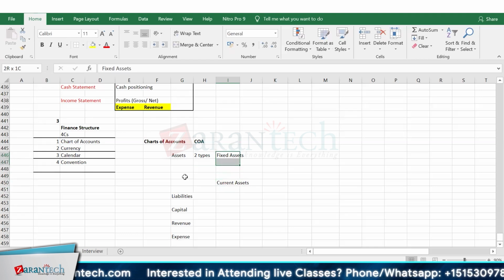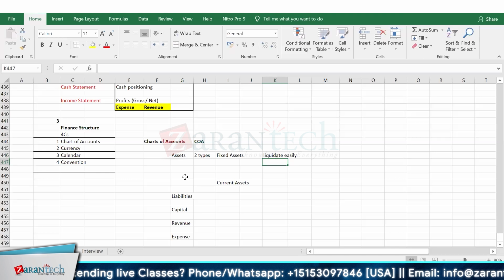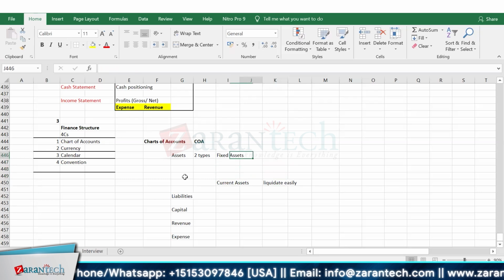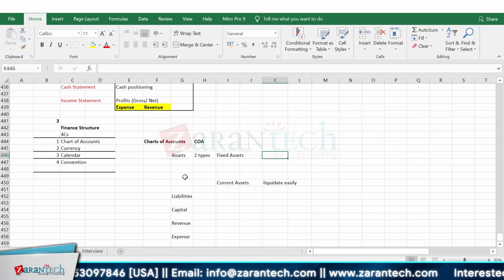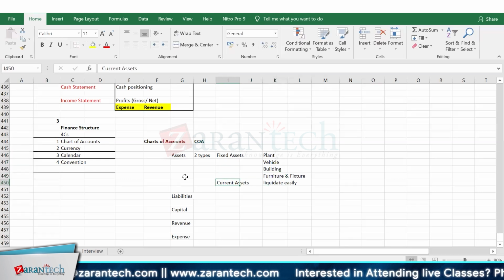Now, how can you distinguish between fixed assets and current assets? It depends on whether the asset is liquidated easily or not. If it is liquidated easily, that is called a current asset, and if liquidating it will take time, that is your fixed asset. A fixed asset can be your plant, vehicle, building, furniture and fixtures. These are terms I'm using with respect to business. So these are my fixed assets.